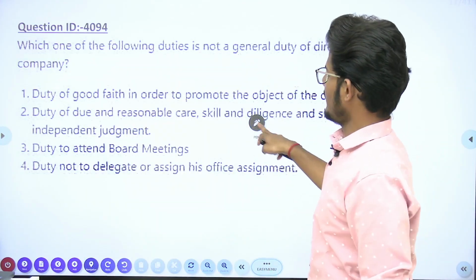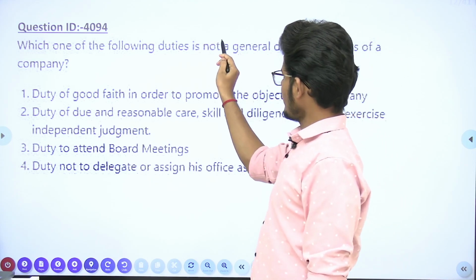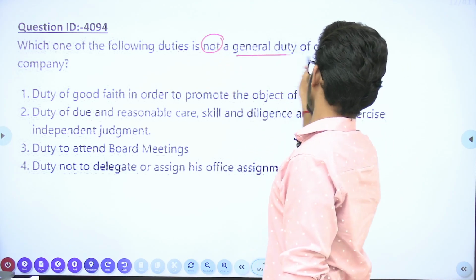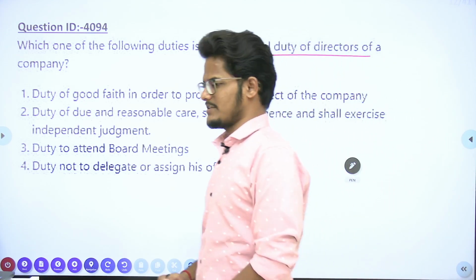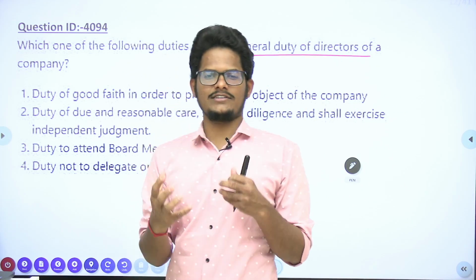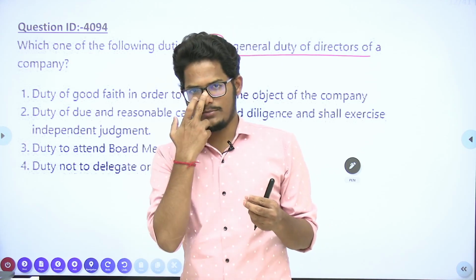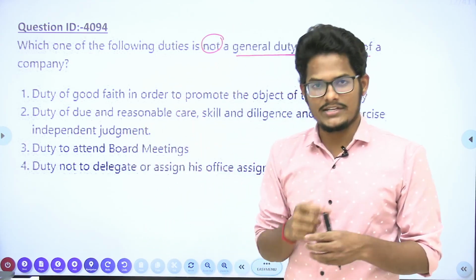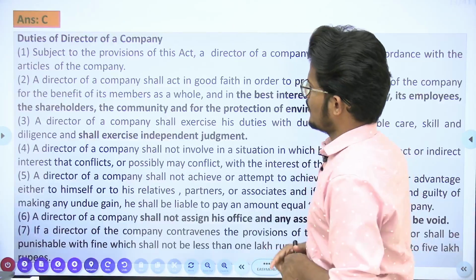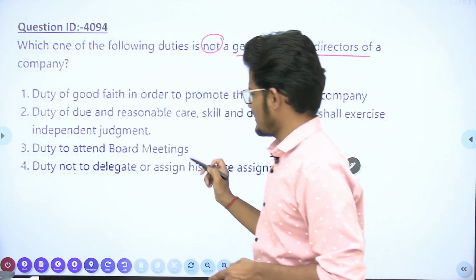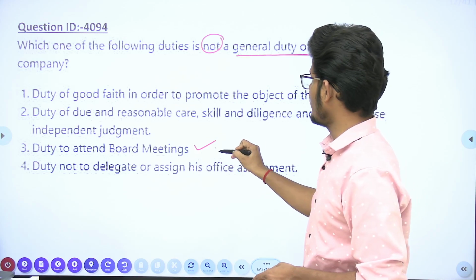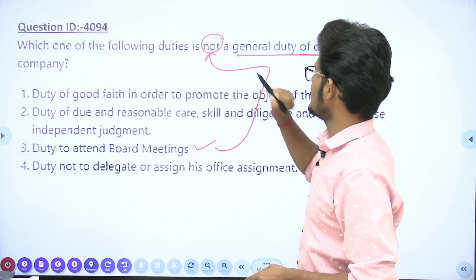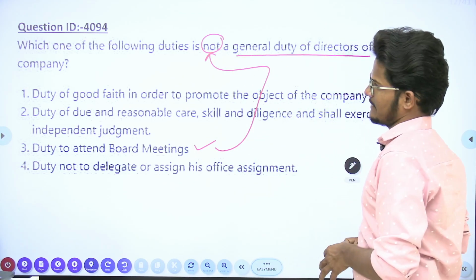Right? Next, which of the following is not a general duty of the director? For a director, general duties will be there, specific duties will be there. Out of these, which is not a general duty? Here, option C is the given answer, that is duty to attend the general meeting. So duty to attend the board meeting is not a general duty of the director as given per